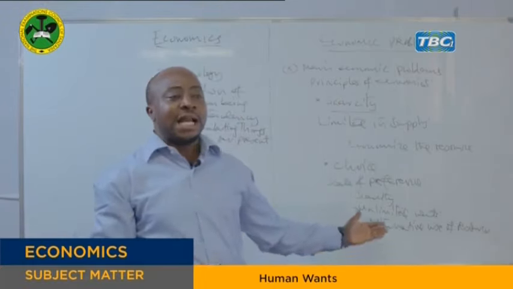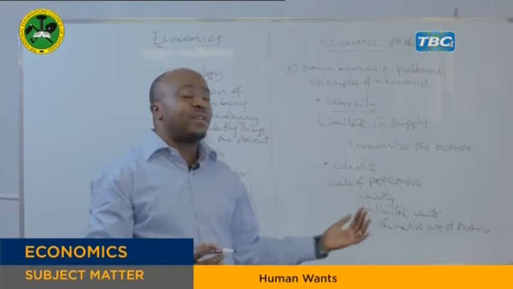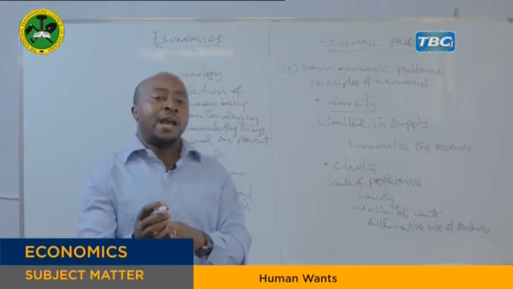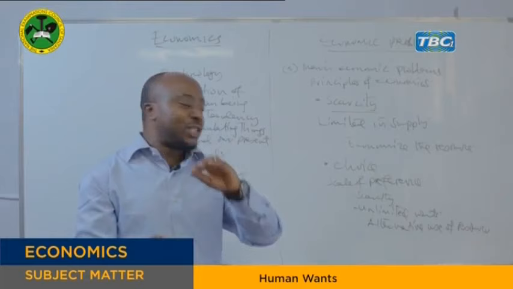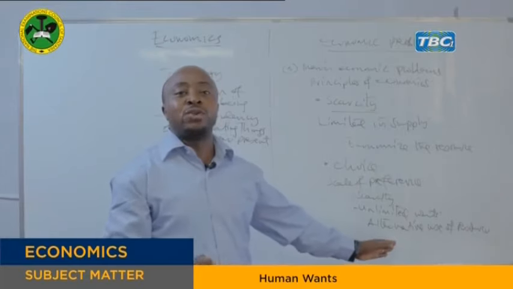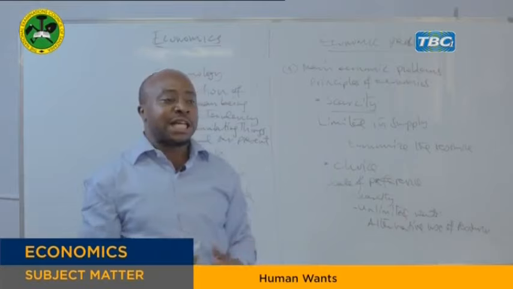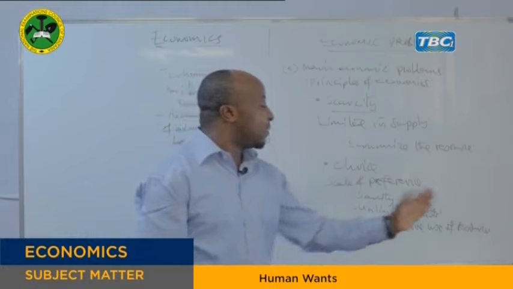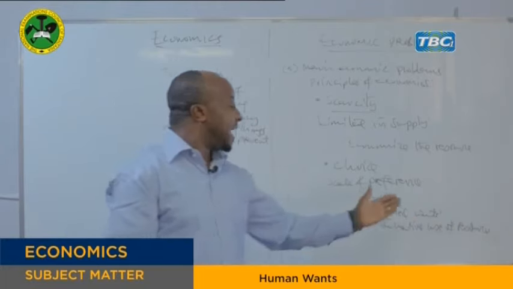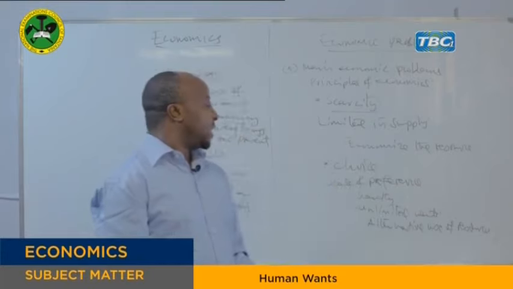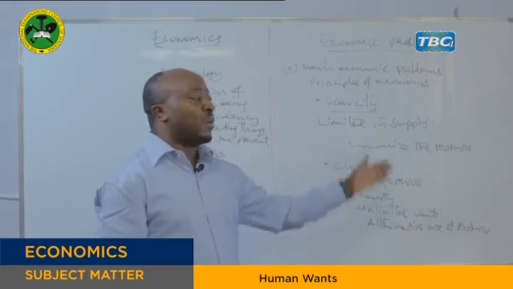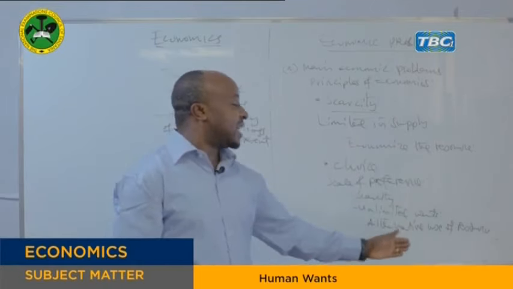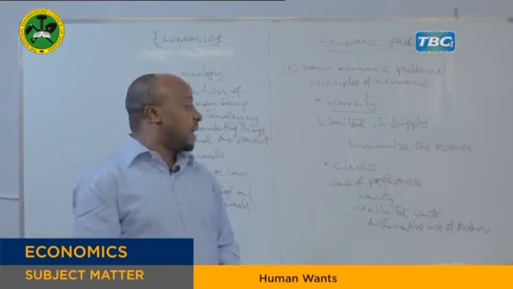For example, land. Land can be used for many activities. You can use land for agriculture, you can use land for settlement, you can use land for maybe any other activity. So if you choose among those uses, we say you make choice, because you have to choose. Should I use this land for construction? Should I use it for agriculture? Or should I use it for another activity? Now, if you choose among those, then we say that is choice, because that land has alternative use. So choice arises because of these reasons: scarcity of resources, unlimited human wants, but resources have alternative use, then human beings are forced to make a choice.